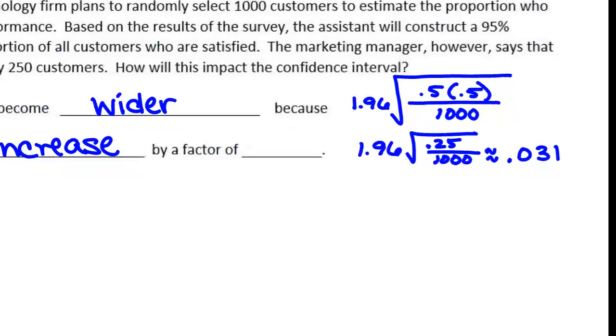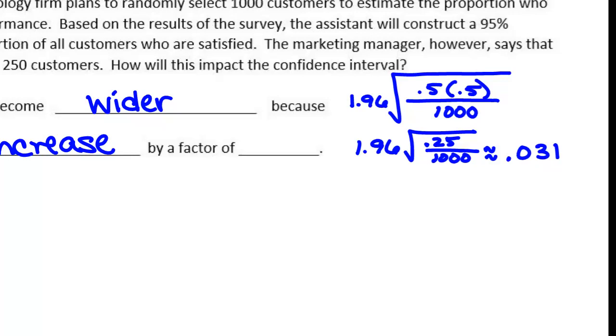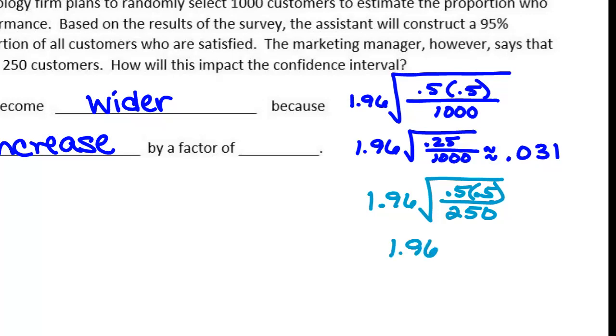So now let's do it with this smaller sample size. 1.96, everything else is the same. Sample size now of only 250 though. So 1.96 times the square root of 0.25 over 250. 0.062 if we round, right?